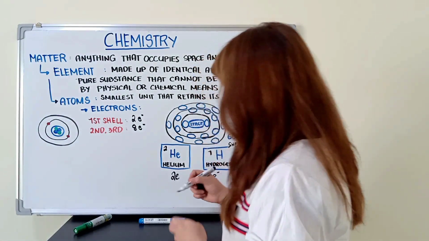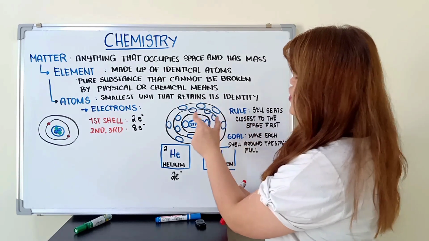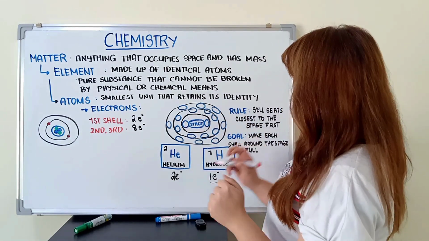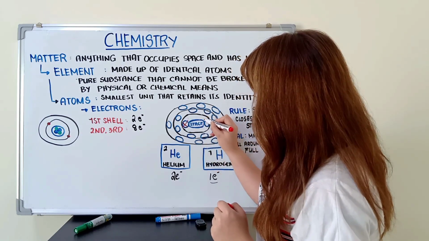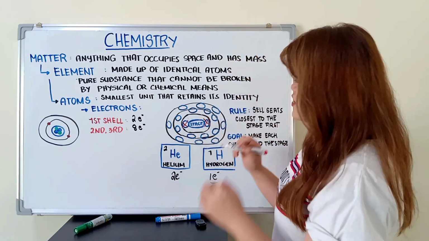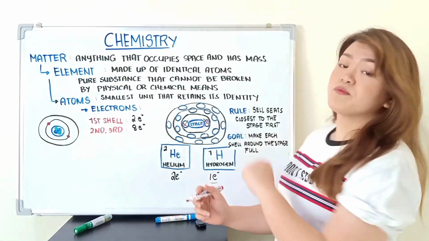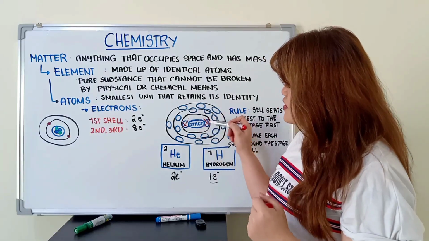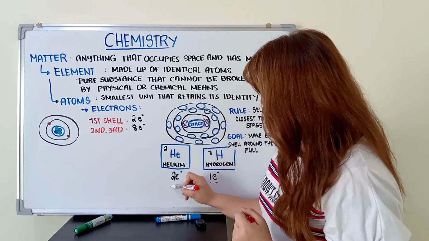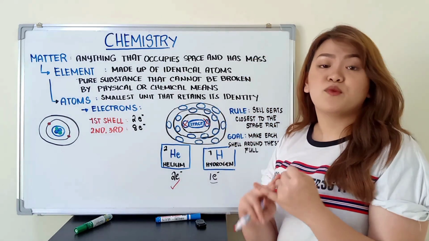Two electrons. Again, our rule is to occupy the seats closest to the stage. So, we have 1 electron and 2 electrons. Question, did we satisfy the goal? Yes. This shell is completely filled with electrons. So, yes, helium is stable and happy.